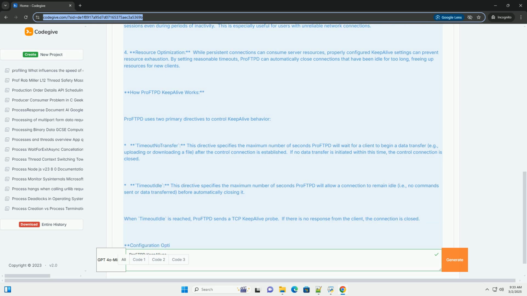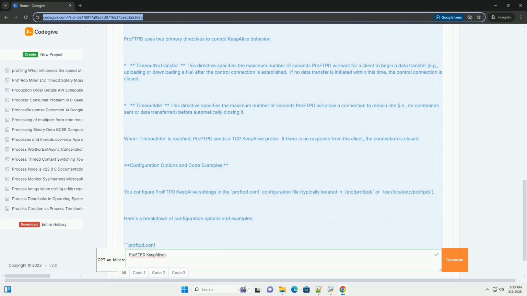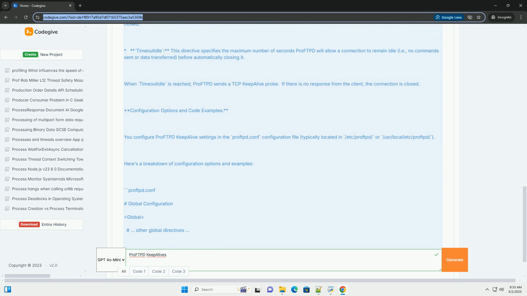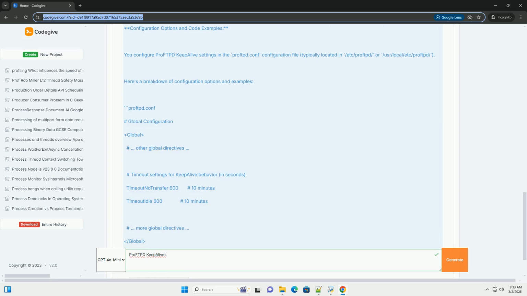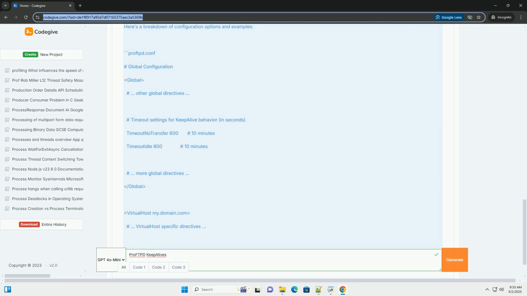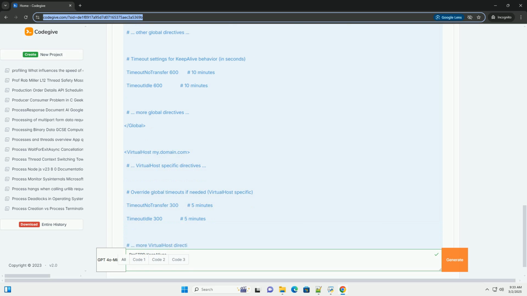Why use KeepAlive in ProFTPD? KeepAlive provides several benefits for ProFTPD. 1. Reduced connection overhead. Opening and closing TCP connections for each individual FTP command can be resource intensive, especially under high traffic.